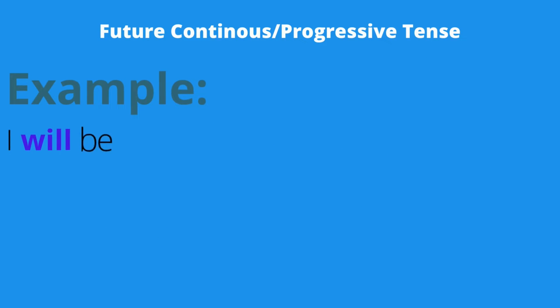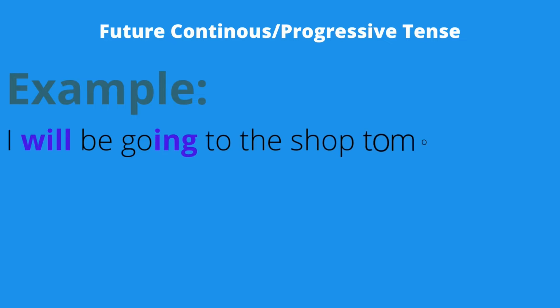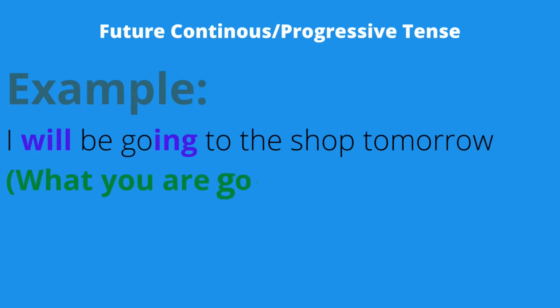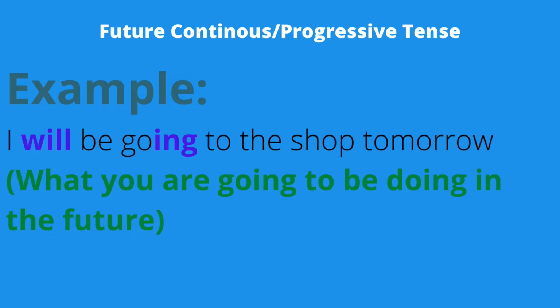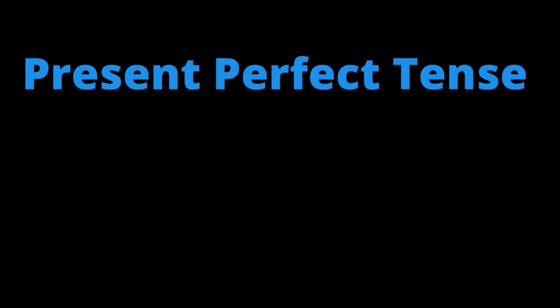So remember that. As you can see on the screen, an example for future continuous tense: I will be going to the shop tomorrow. I will be going. So that is the main part. Will be going. Going is a present participle ing verb, and will because it's future, something related with the future. So will be going. Everything else is just the sentence. It is what you are going to be doing in the future.